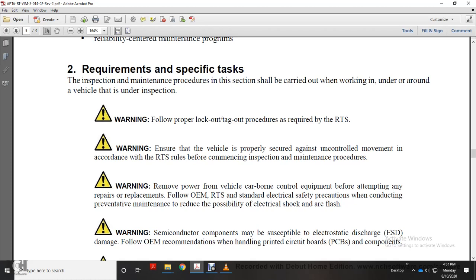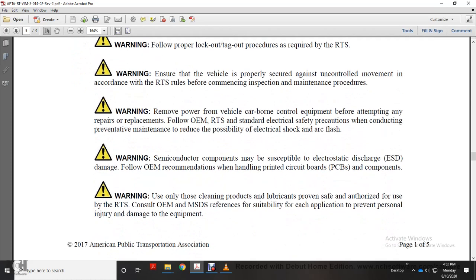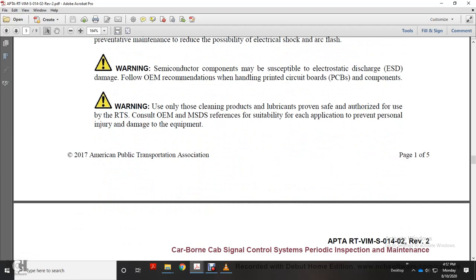manufacturer and railway transit system recommended standard electrical safety precautions when conducting preventive maintenance to reduce the possibility of electric shock and arc flash. Warning: semiconductor components are susceptible to electrostatic discharge damage. Follow the original equipment manufacturer recommendations when handling printed circuit boards and components. Warning: use only cleaning products and lubricants proven safe and authorized by the railway transit system. Consult the original equipment manufacturer material safety data sheet for suitability for each application to prevent personnel injury and damage to the equipment.